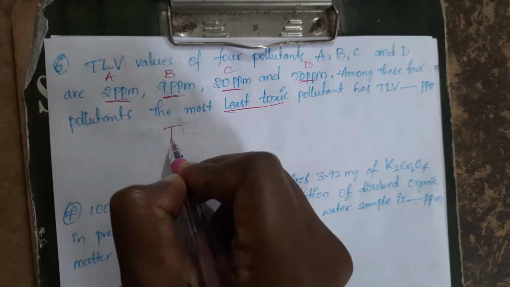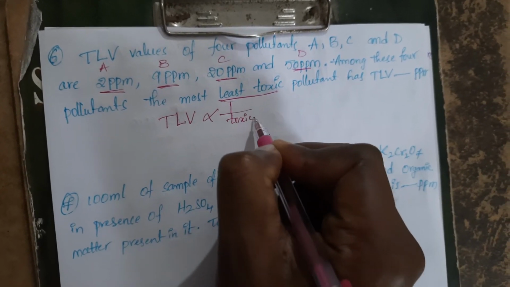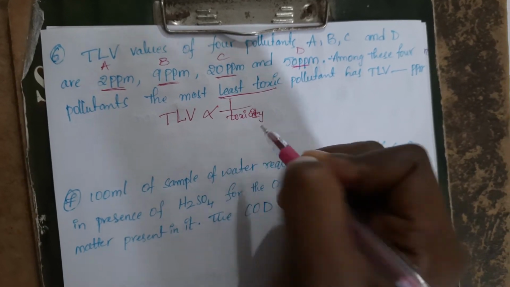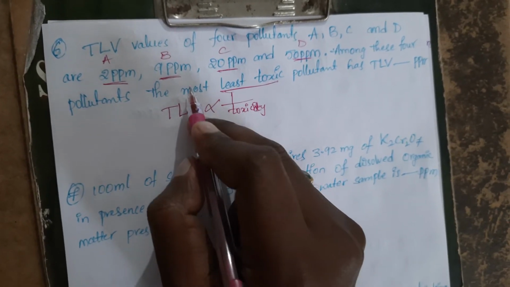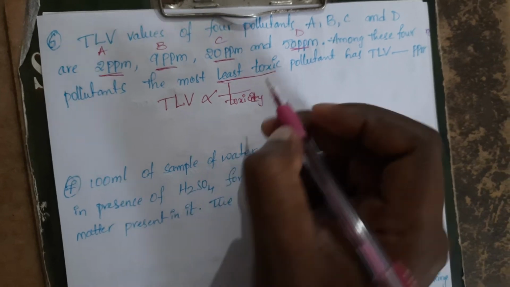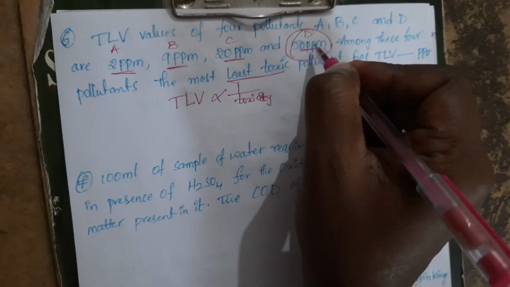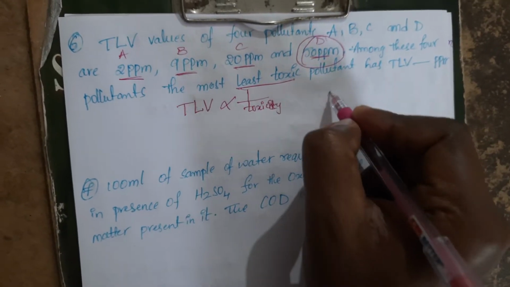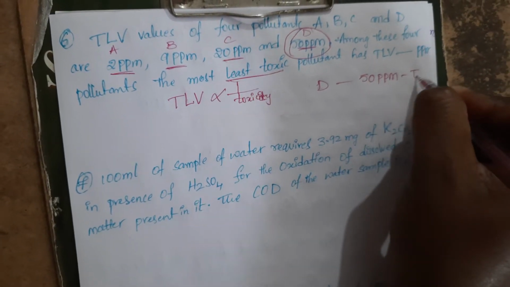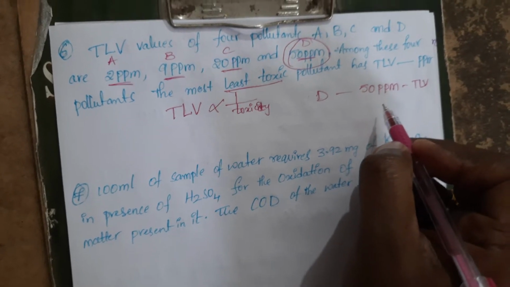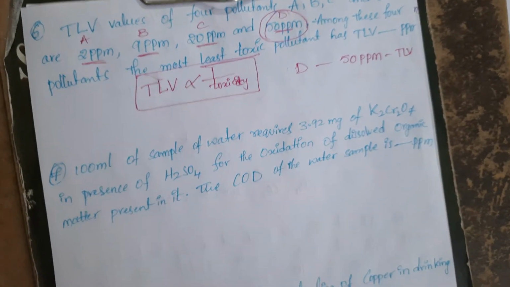Now here you need to understand how TLV is related to toxic nature: it is inversely proportional to toxicity. That is, the one with the higher TLV value will be the least toxic. So which has the highest value? 50 ppm. D has a TLV value of 50 ppm. So it is the least toxic one because it has the maximum TLV value. Next one.